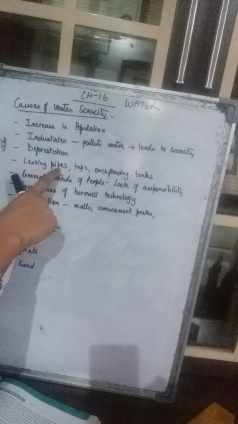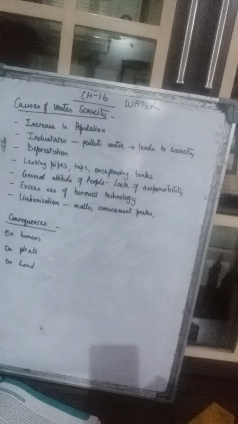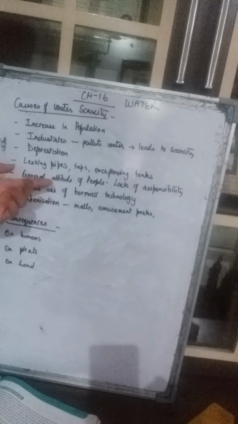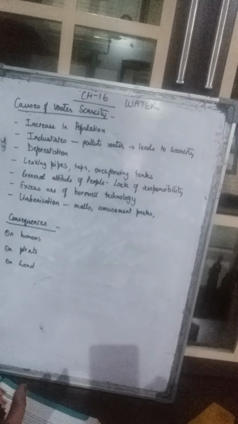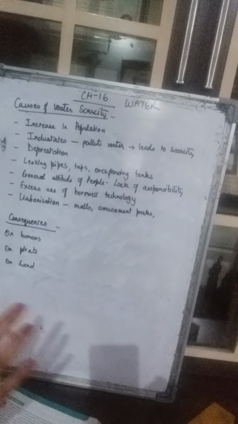Then we have leaking pipes, taps, and overflowing tanks. These all lead to a lot of wastage of water. When you come to school or go anywhere, you must have seen the water supply pipes getting leaked. The water is getting accumulated, or it is going down the drain. It is not of any use. So this is simply a wastage of water. What happens if taps in the houses are open or getting leaked, or in public places? At home, you will get it repaired.